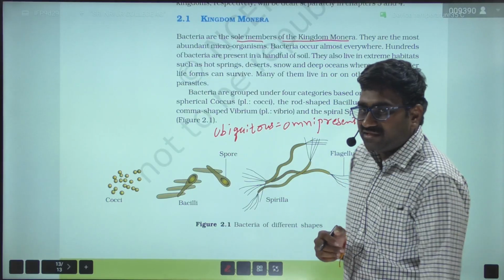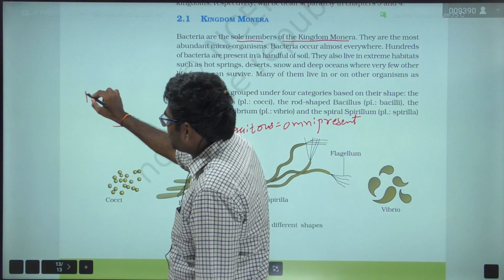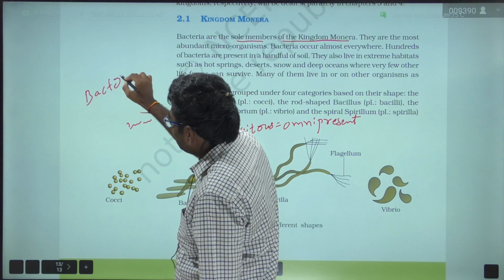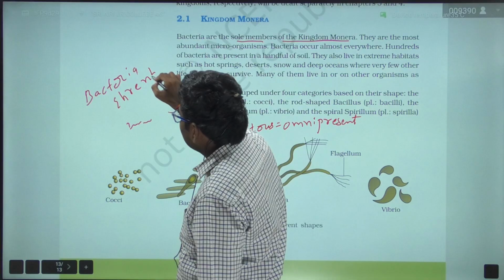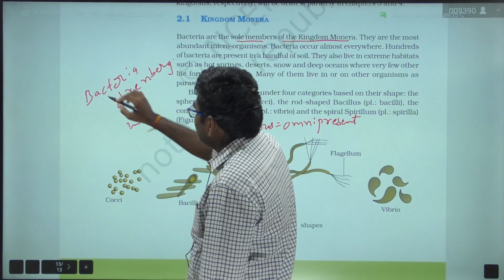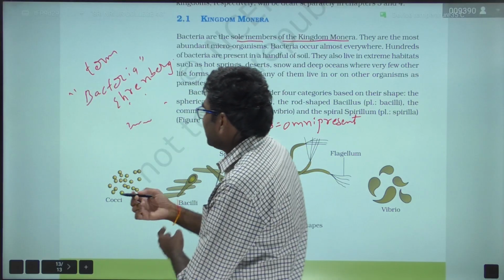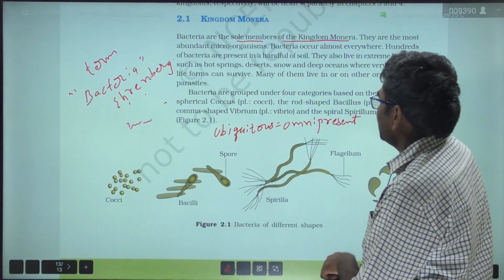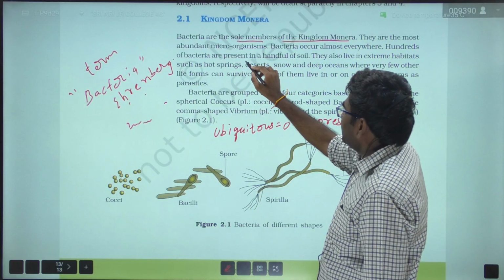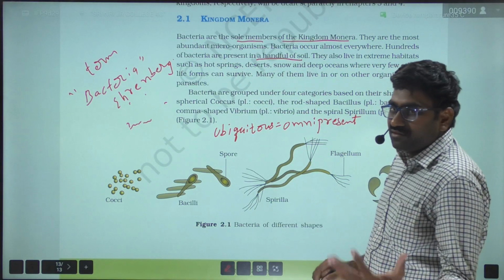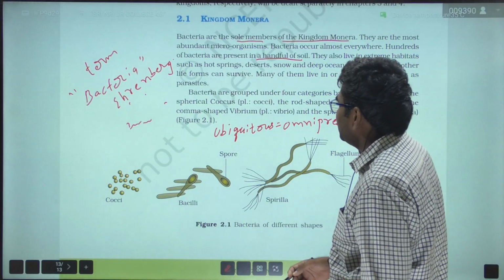The term bacteria was given by Ehrenberg. Hundreds of bacteria are present in a handful of soil. Not only hundreds, you will find many bacteria in soil.